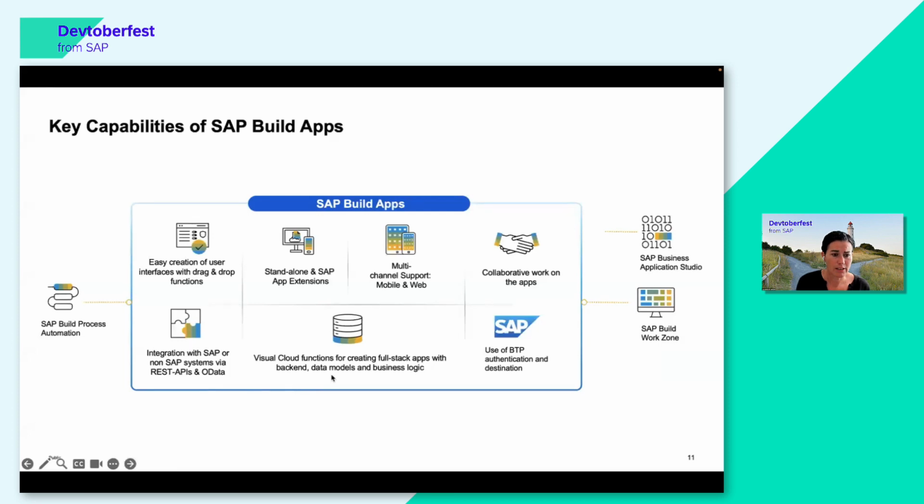With the visual cloud functions in Build Apps, it's possible to not only create front ends, but you can actually create full stack applications, that is front end and back end. And you can create the data models and the business logic. And we use the B2B authentication and destinations in Build Apps.